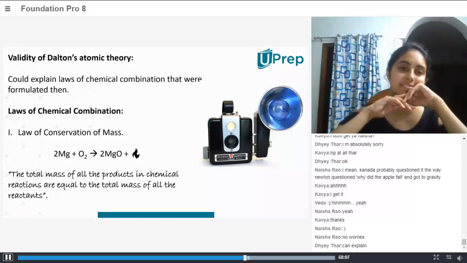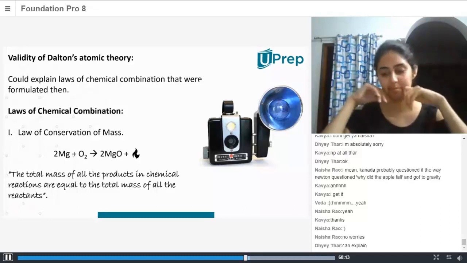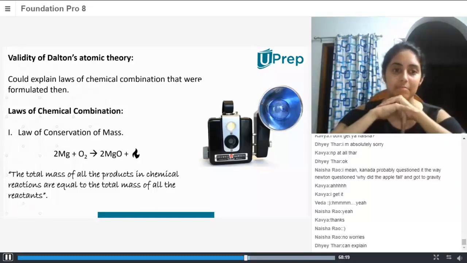Well, theories can be two things. Theories can be just a random guess, because Newton, quoting Naisha, if that's your name, I'm sorry if I pronounced it wrong. Newton saw an apple falling and he thought there has to be something that's pulling down everyone. That can be one type of theory, so it's a guess.